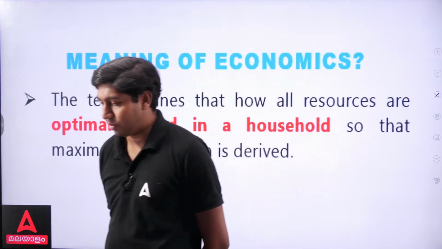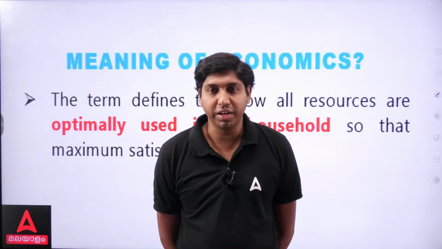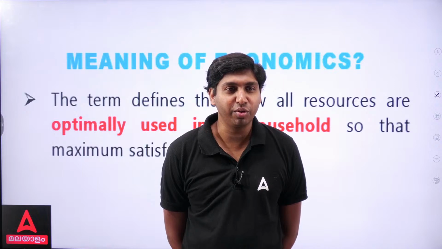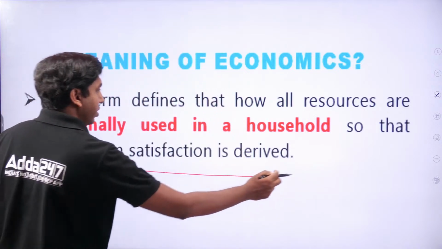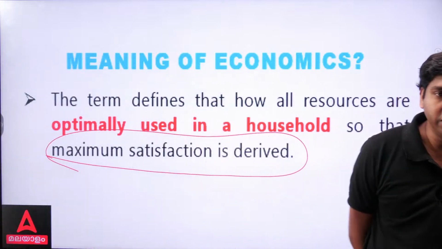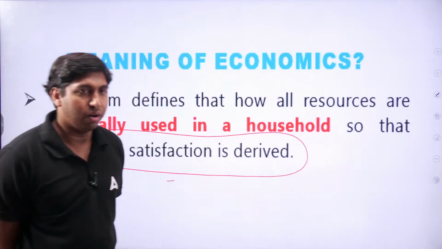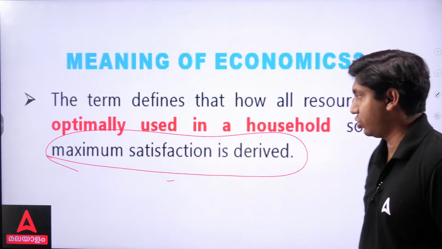No. But out of the 10 kg, day by day we use 1 kg and the entire household is happy with that because they are getting whatever they need. That is maximum satisfaction. Maximum satisfaction is to be derived. So the term oikonomia means resources are optimally used in a household to reach maximum satisfaction.